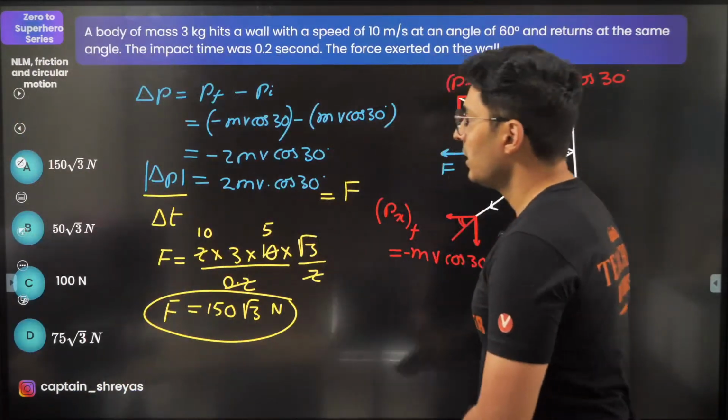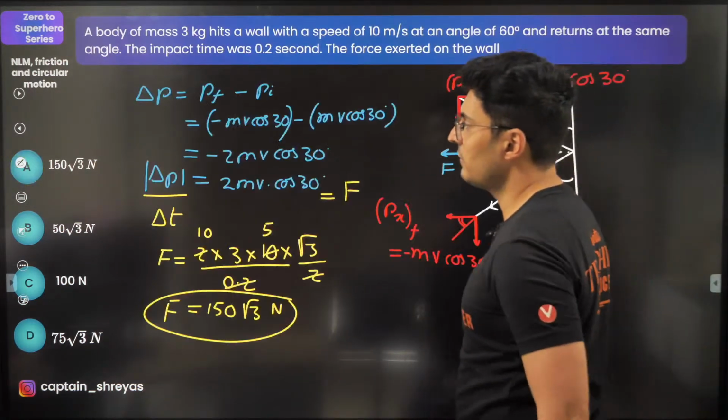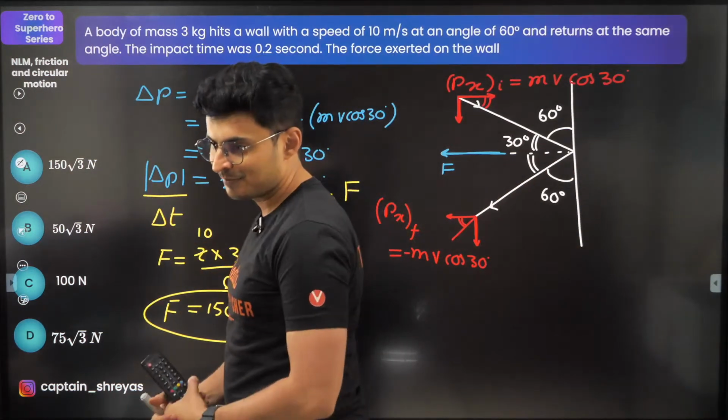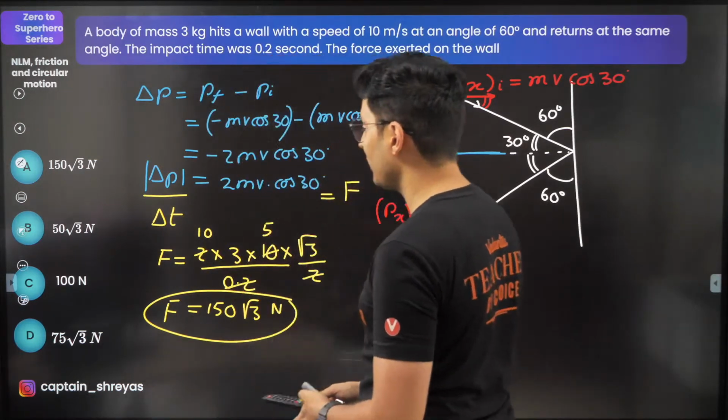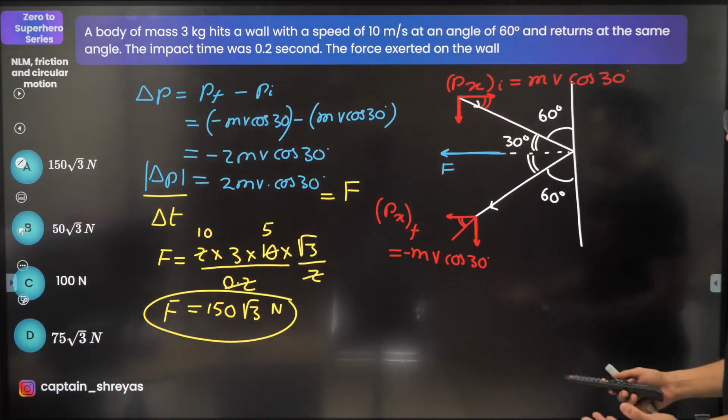See if I have it. Okay, yes, it is there. 150 root 3 Newton is right over here. Yes, Joe and Roy. Yes, Yogesh. Yes, IIT aspirant. Perfect. Beautiful question.